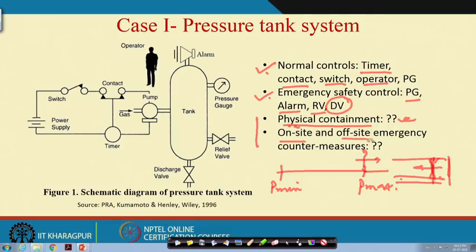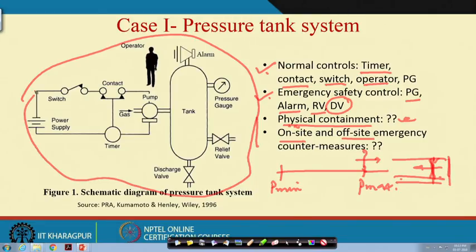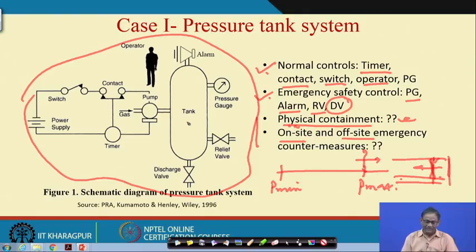Now, on-site and off-site countermeasures is another very important issue. What are on-site and off-site countermeasures? Suppose this is my plant. There are many people working here. If anything happens here, when an accident has taken place, say a tank rupture, what measures do you have so that you will save the people and save the property? Those measures are on-site, meaning where the accident has taken place.